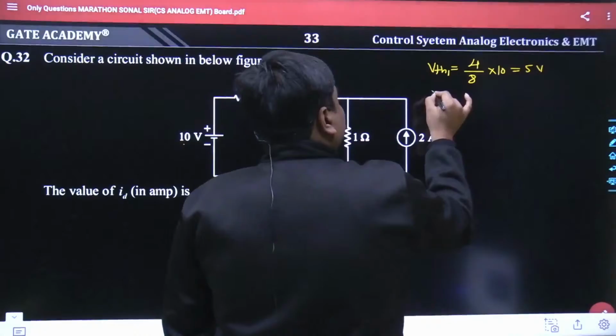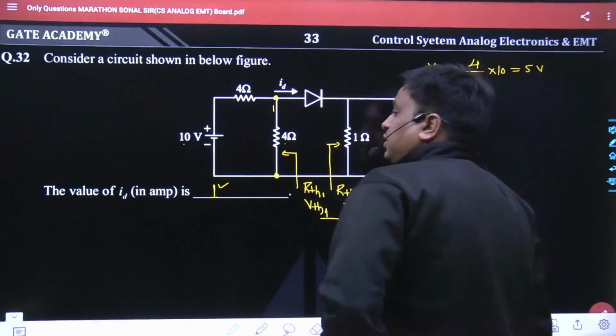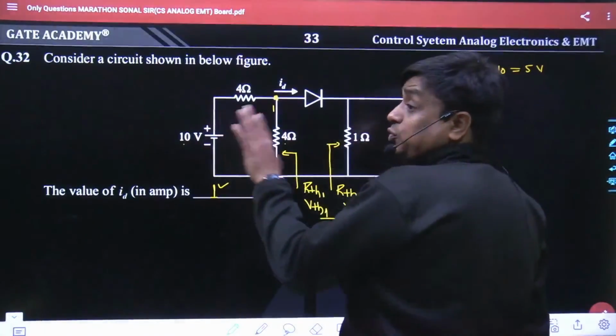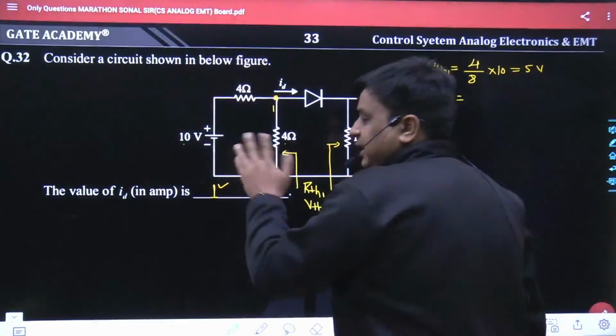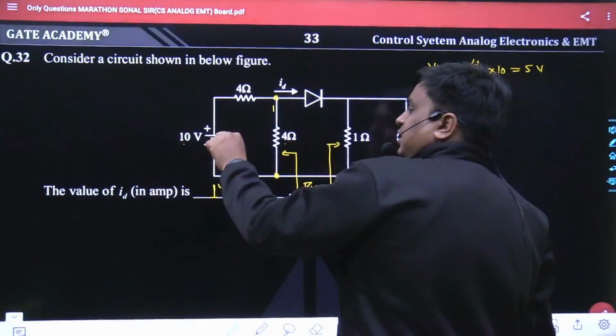Similarly, if we talk about RTH1, in the calculation of RTH1 all of the independent sources would be killed. If it is a voltage source, it would be short circuited. If it is a current source, it would be open circuited. So what would happen? In this case, obviously, this would become a short circuit.